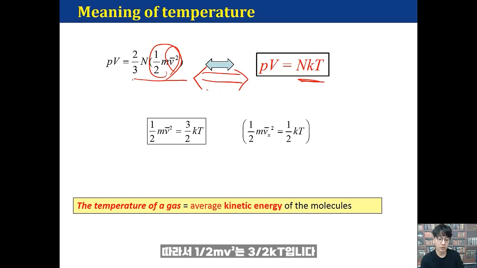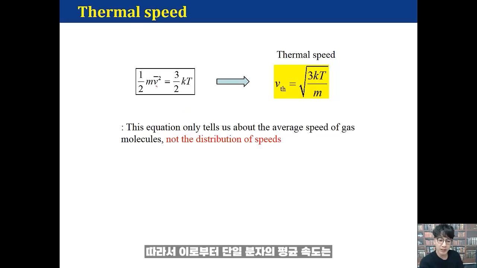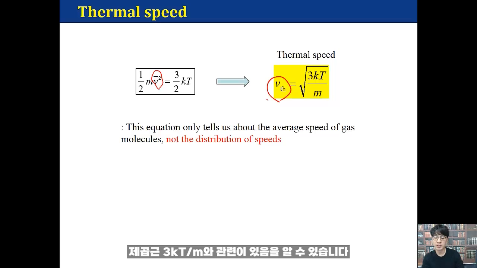So 1/2 mv squared is 3/2 kT. Kinetic energy here is just x, y, z translational motion. From this, we can find that the average velocity of a single molecule is related to the square root of 3kT over m. But does it mean that all the molecules move with this speed?